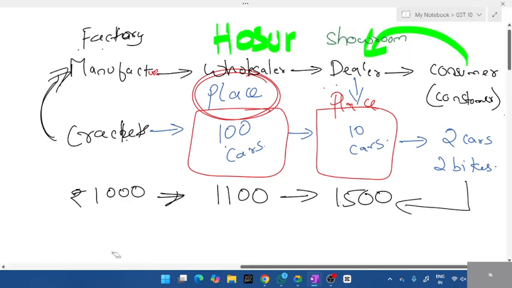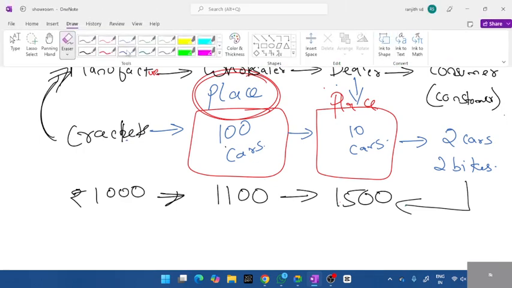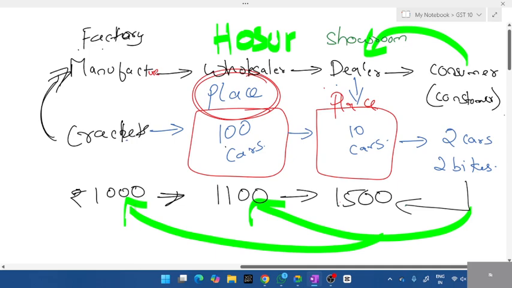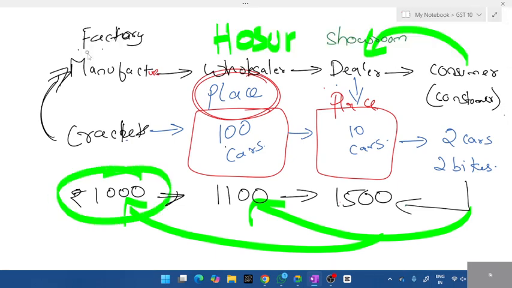Okay. If you want it at a lower price, go to Hosur. In Hosur, you'll get it for very little, 1,000 or 1,100 rupees. If you go directly to the manufacturer, like I told you, Madurai is a place where crackers are manufactured, you'll get it for 1,000. The only thing is you have to spend on fuel. If you have a car or bike, you can buy a lot of crackers for less money.